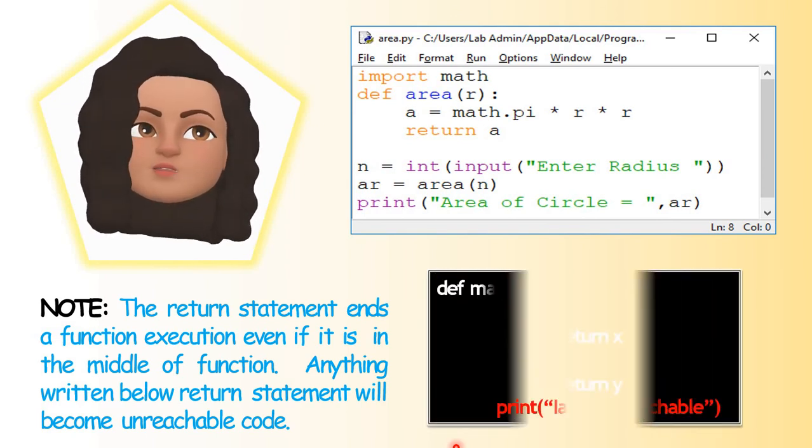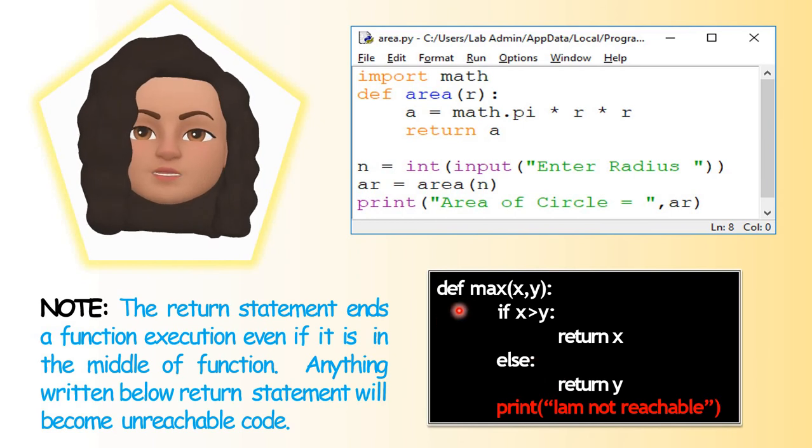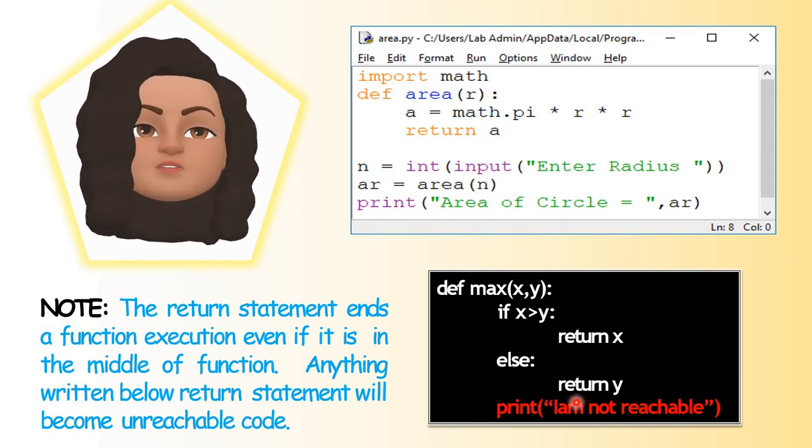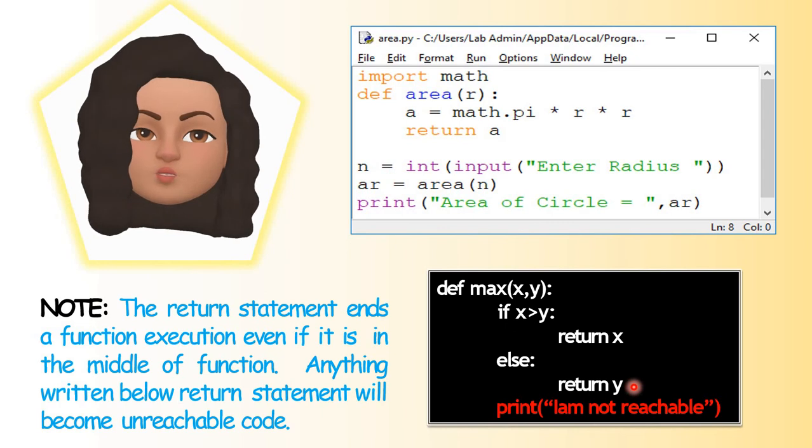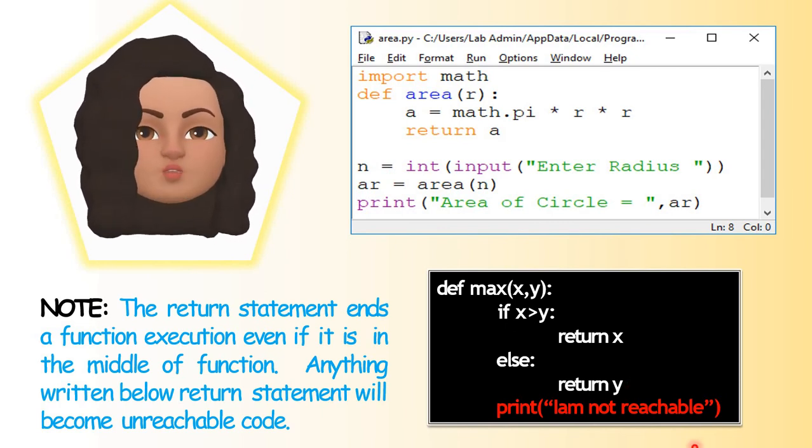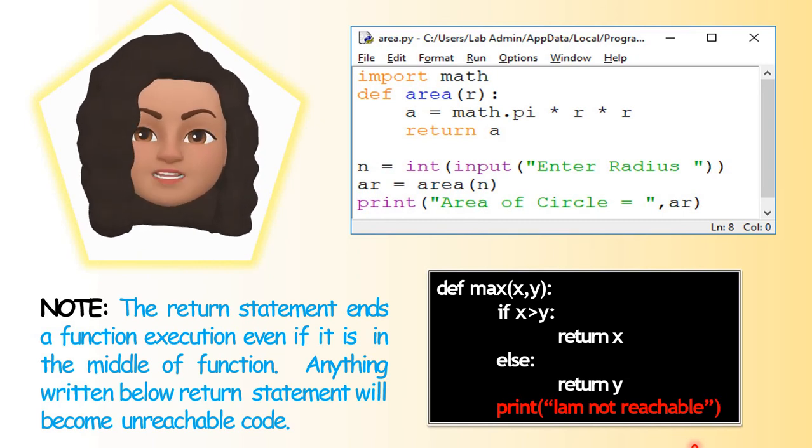Look at this example, def max x comma y. So if x is greater than y, return x, else return y. Print I am not reachable. In this case, if the condition is true, return x will get executed, so the print statement will not get executed, and if the condition is false, again return y will get executed, the last print will not get executed at all. So you have to be careful while you are using the return statement also, because the return statement ends the function execution.